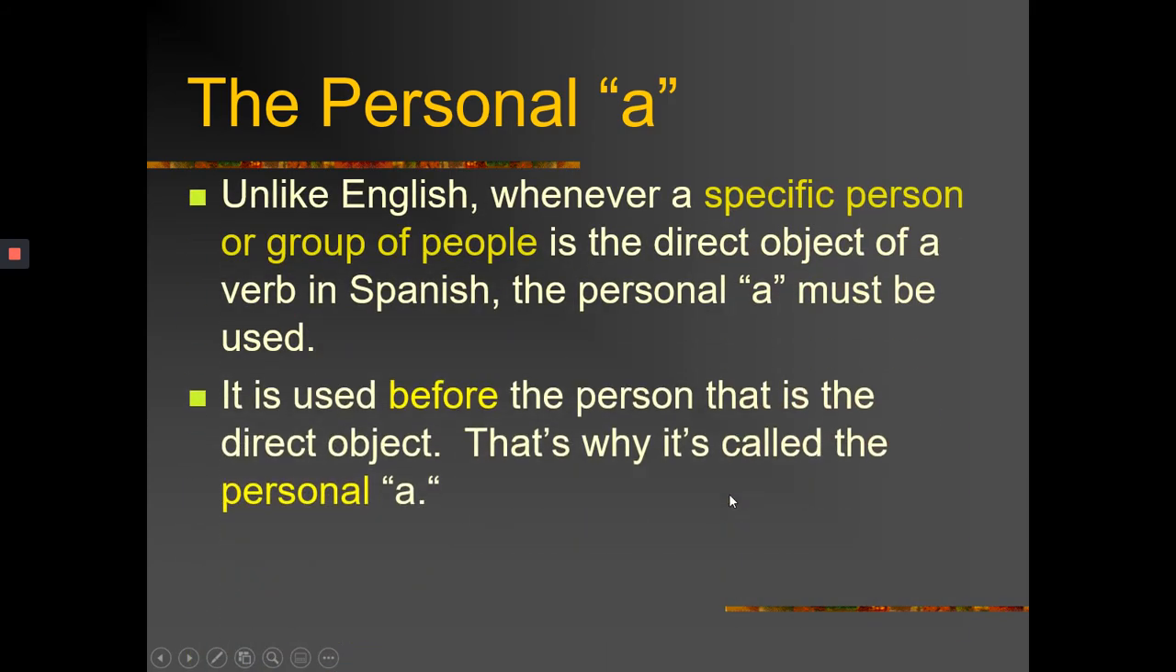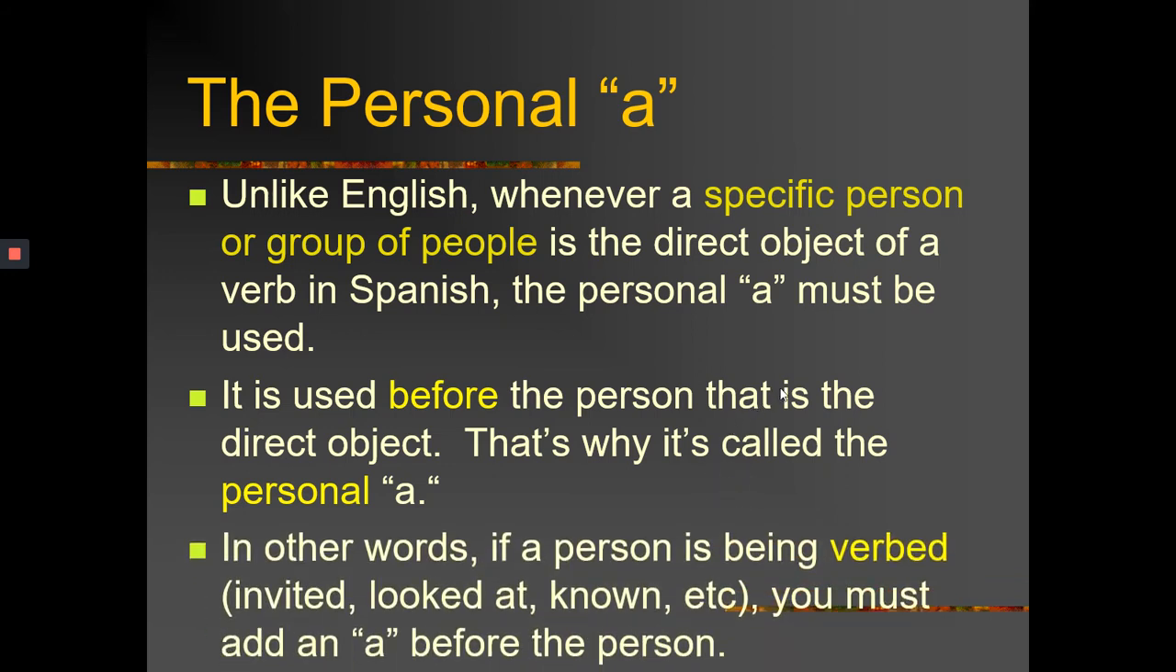Unlike English, whenever a specific person or group of people is the direct object of a verb in Spanish, the personal a must be used. It is used before the person that is the direct object. That's why it's called la personal a, or the personal a. In other words, if a person is being verbed, like invited, looked at, known, etc., you must add an a before the person.